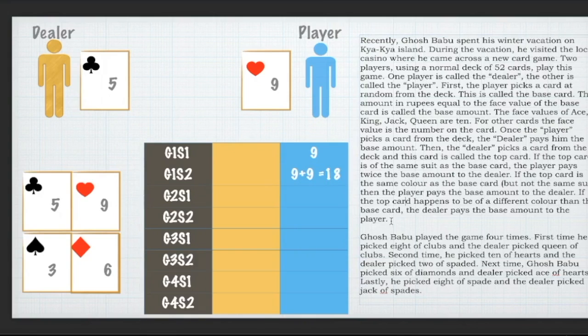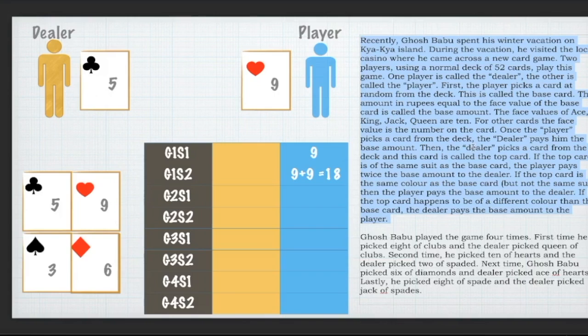So great, I understand the game pretty well. I think another detail in the story was that if you get ace, jack, queen or king, the face value for those cards is all considered as 10. So that was the only extra part that you might need, and that also only if the player gets those cards, because remember the number on the top card for the dealer was quite irrelevant.